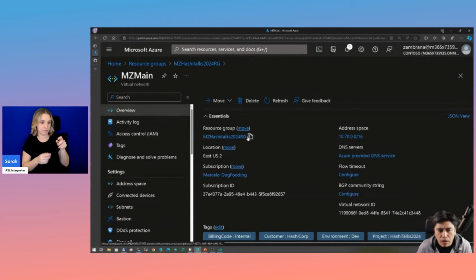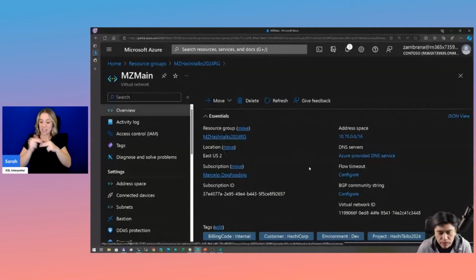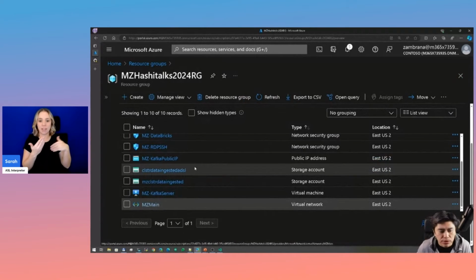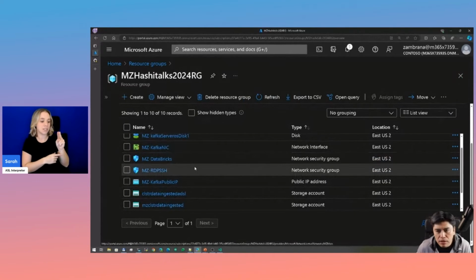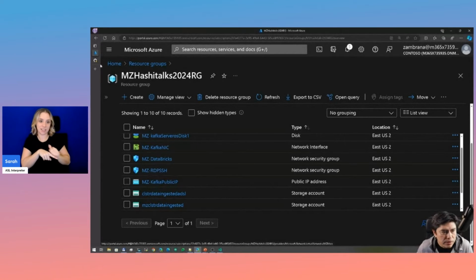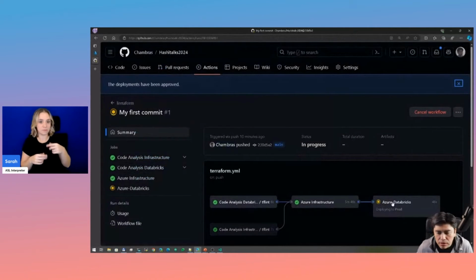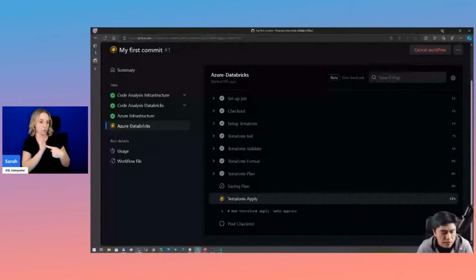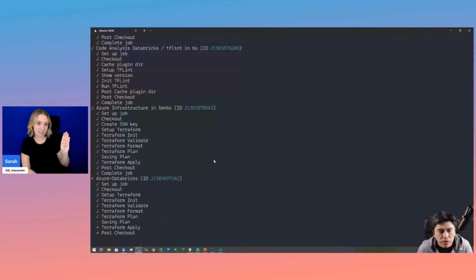As we are building the infrastructure, we're also applying some best practices, like having tags properly done in all the resources, right? All the subnets, security groups, all that stuff that are best practices when you deploy this kind of resources, right? So right now it is deploying everything that is related to Azure Databricks, and we can probably see the same in the command line, right?